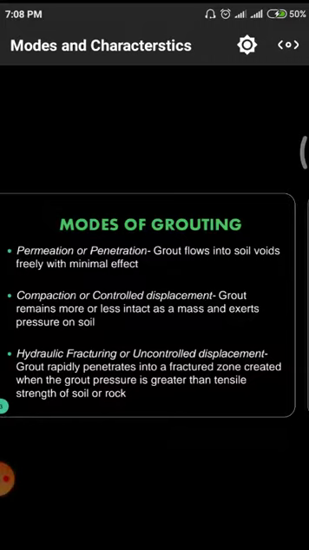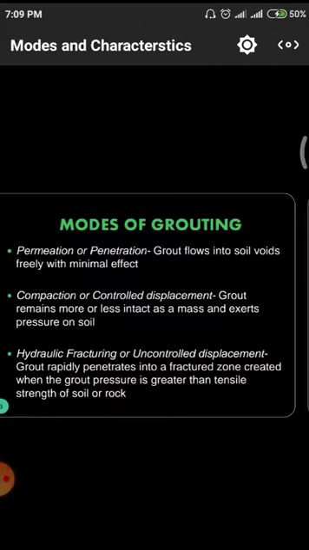And the next one is compaction or controlled displacement. Compaction means we are giving some quantity of external force. Due to the application of external force there will be compaction and a controlled displacement. Here the grout remains more or less intact as a mass and exerts pressure on the soil.